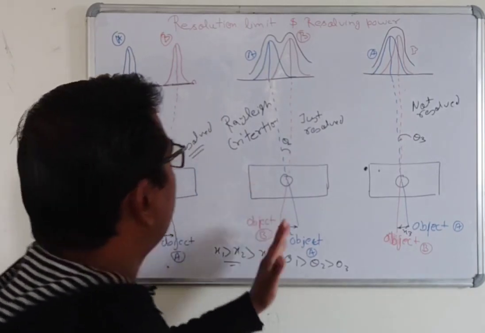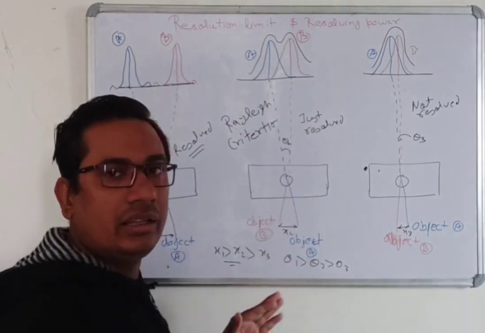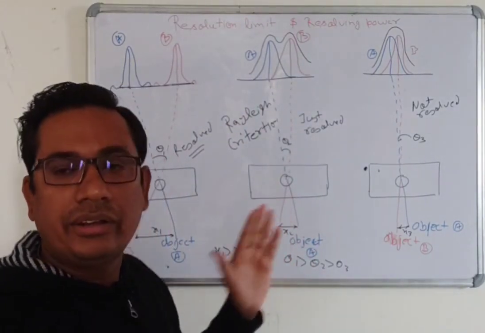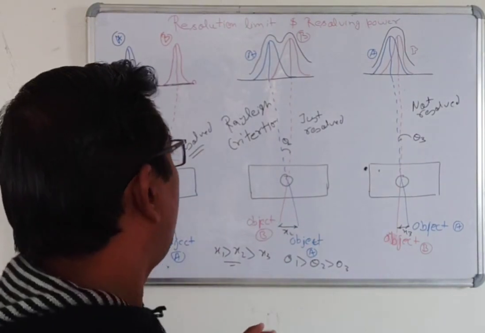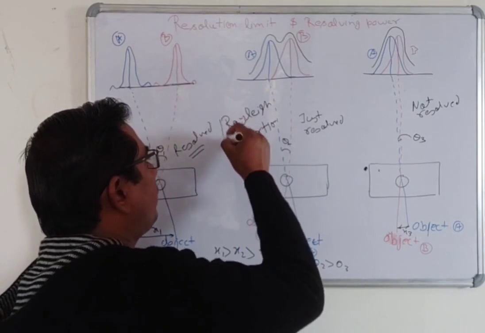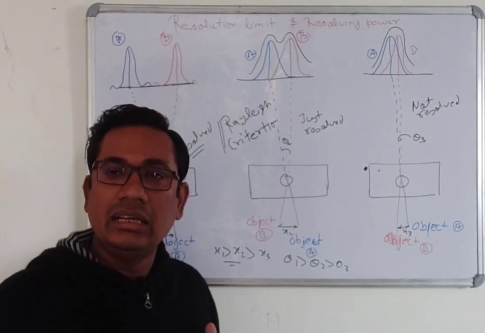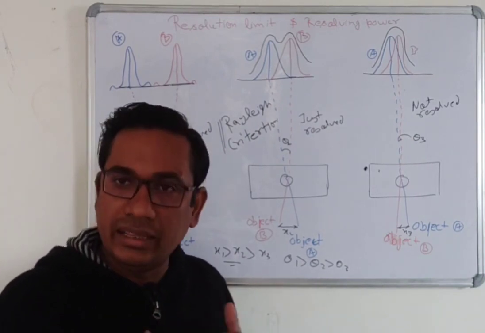Here you can see this condition is known as a resolved condition, and this condition is known as the Rayleigh criterion condition. With the help of the Rayleigh criterion, we will calculate the limit of resolution of any instrument and also our eye.